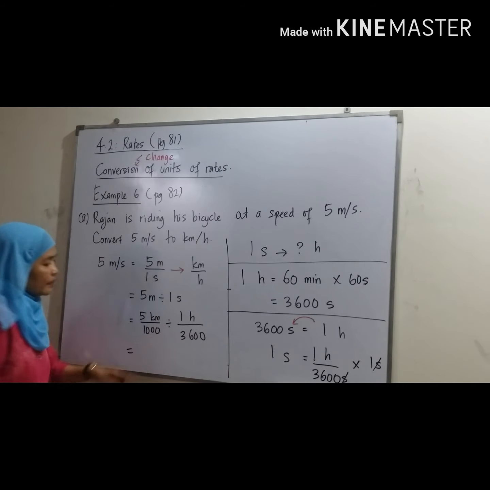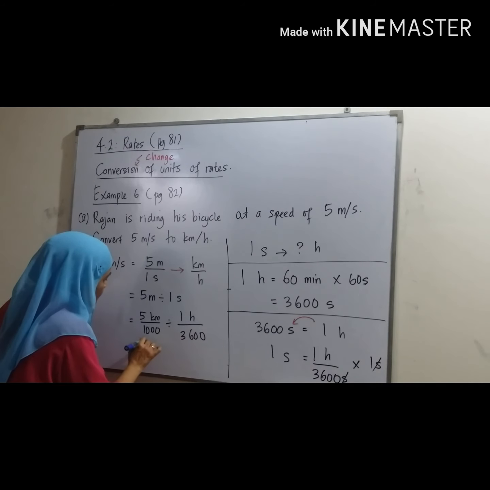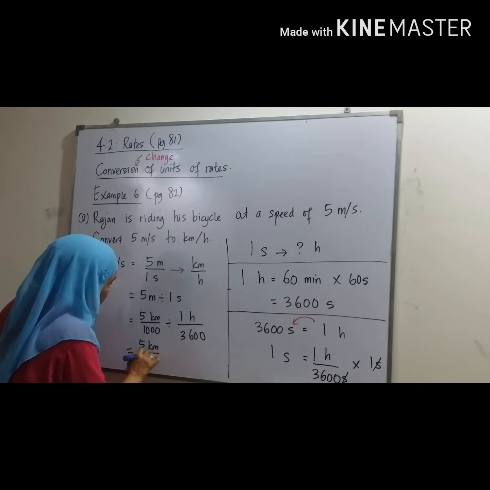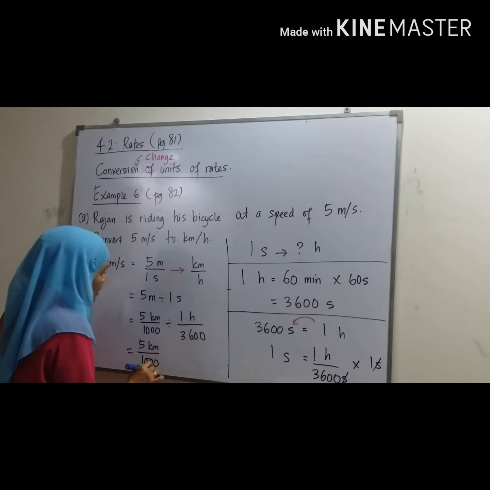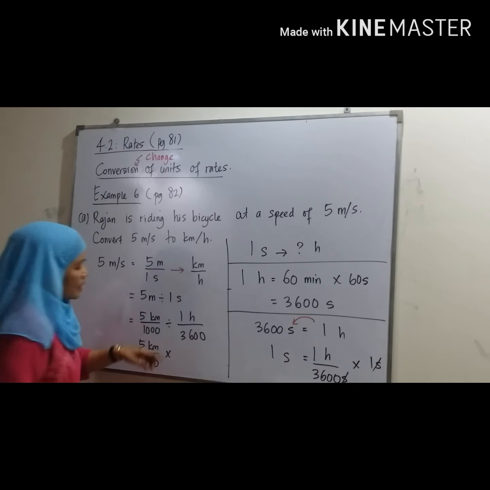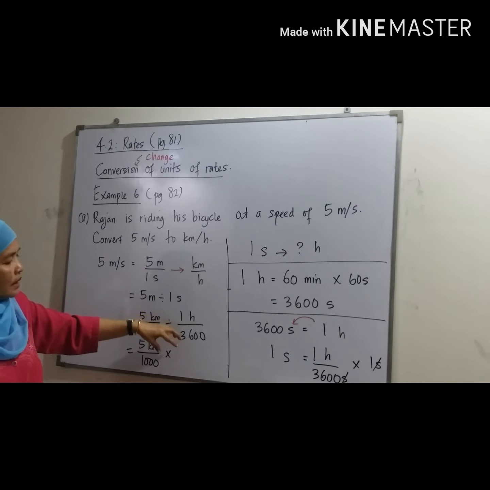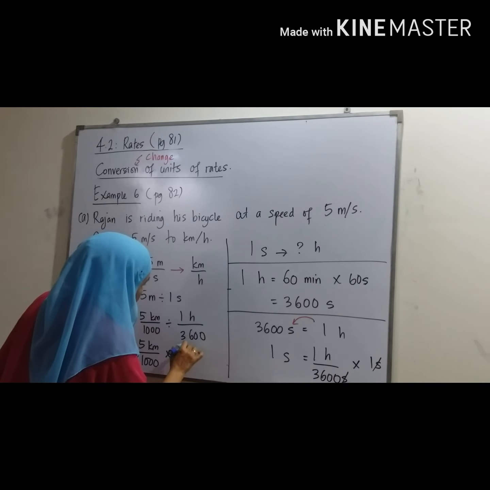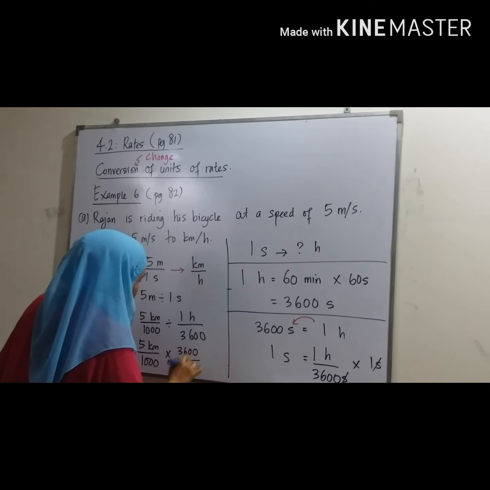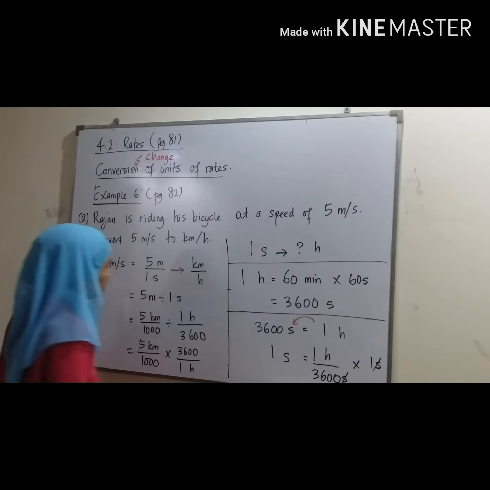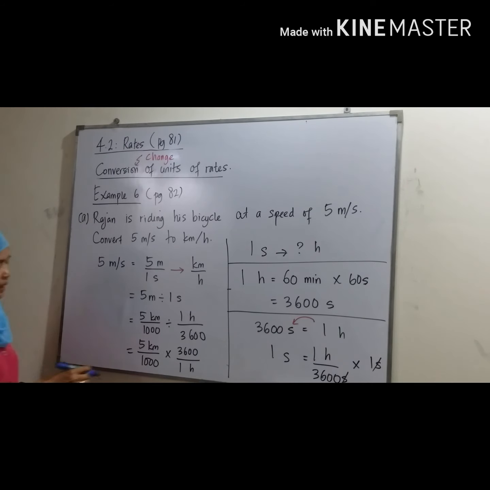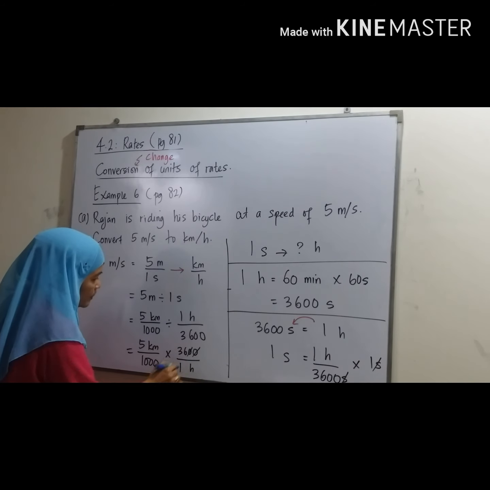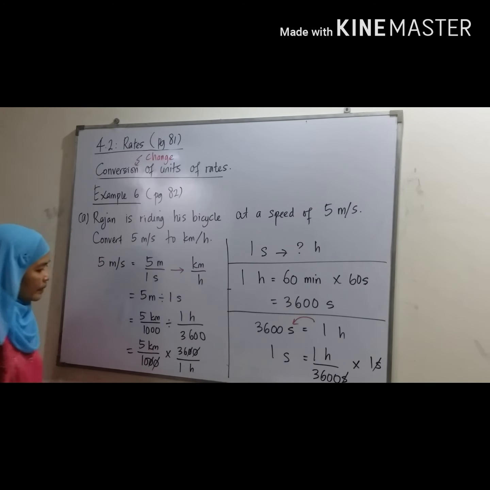Continue. Okay, divide. We change to multiple. So 5 kilometer per 1,000. Okay, multiple. So we change the numerator and denominator here. So 3,600 per 1 hour. Okay, so we can cut. Okay.